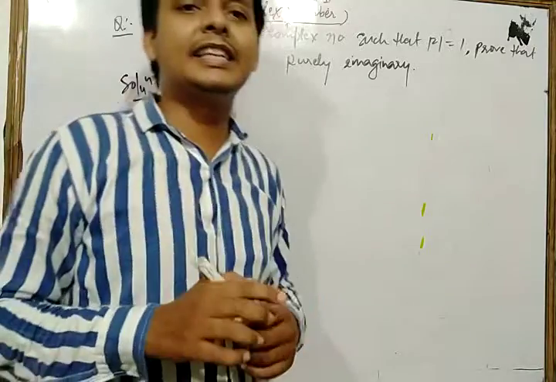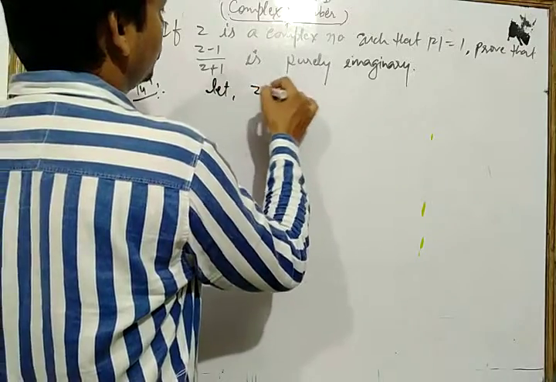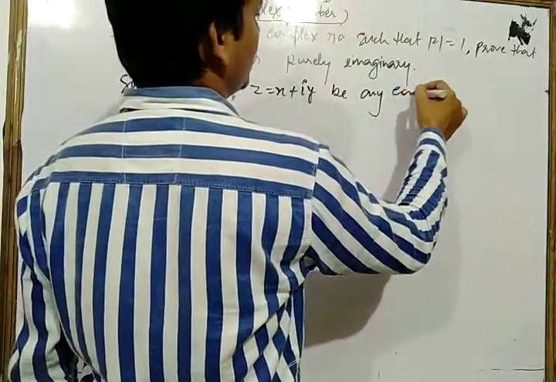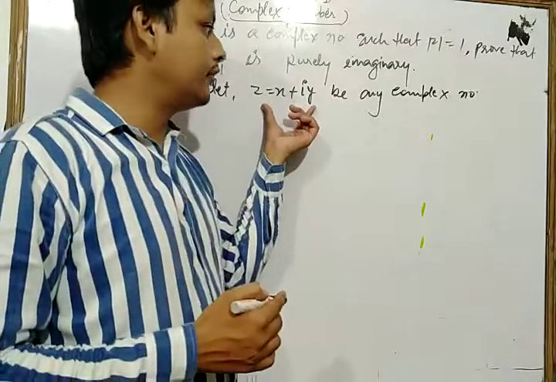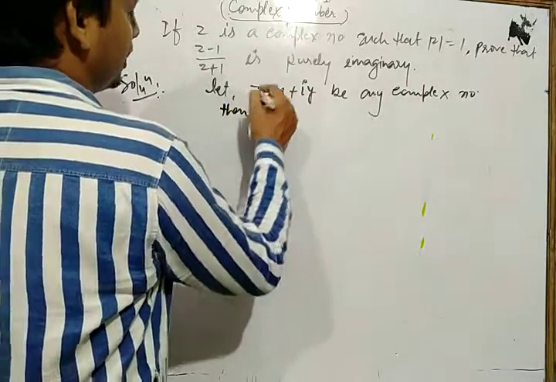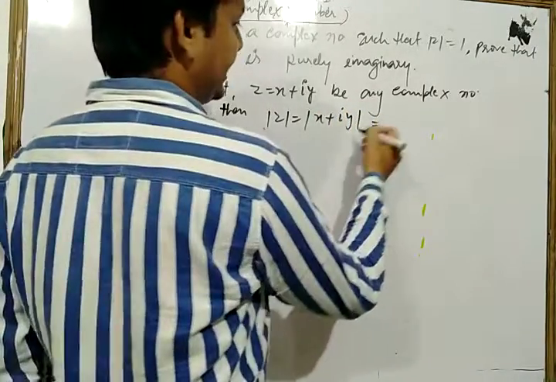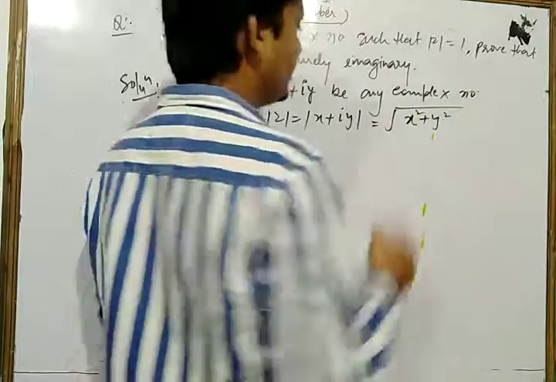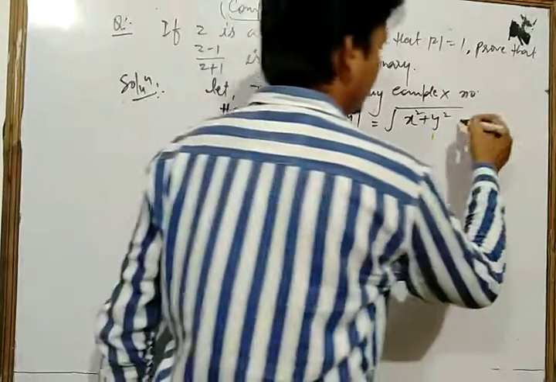Dear student, first of all we take Z equal to x plus iy, any complex number. Then the modulus of that complex number will be what? You know that the modulus of any complex number is the square root of the sum of the squares of the real part and the imaginary part. This is the value of mod of Z, the modulus of Z. Take this as equation number 1.